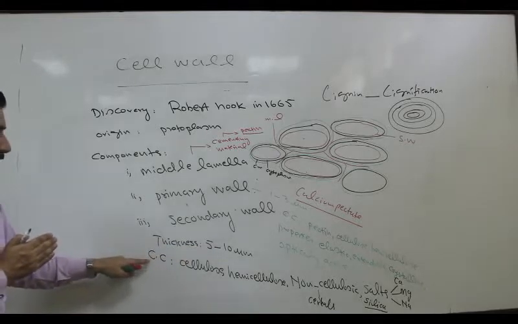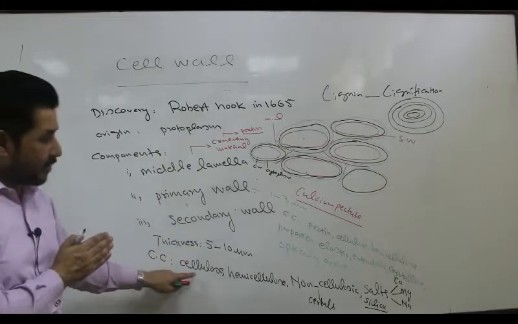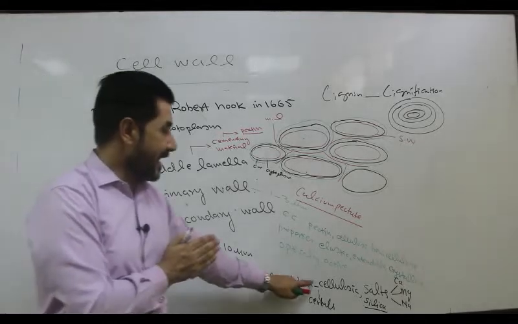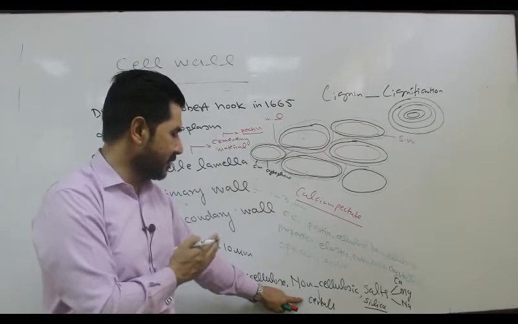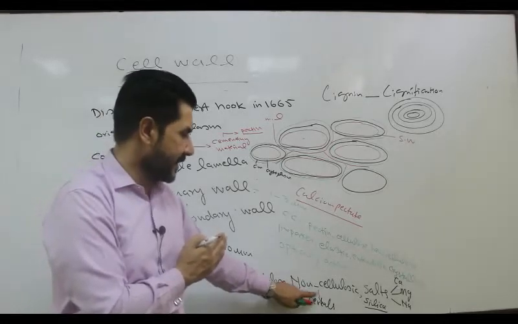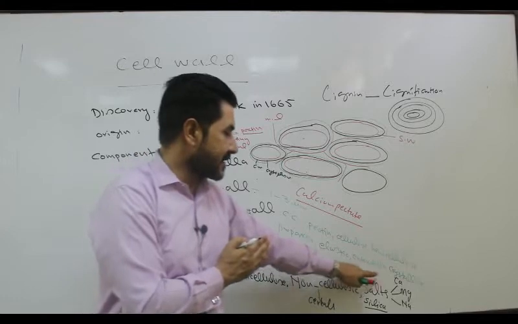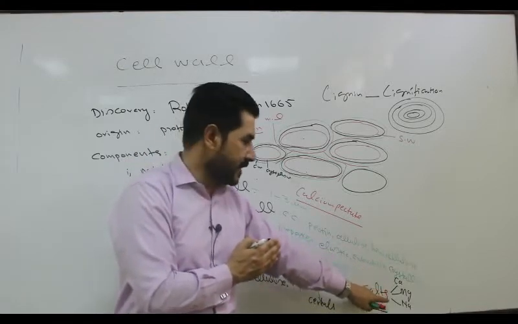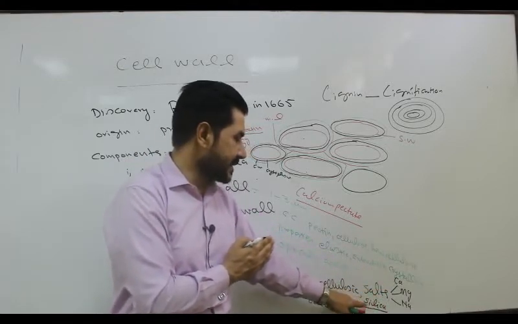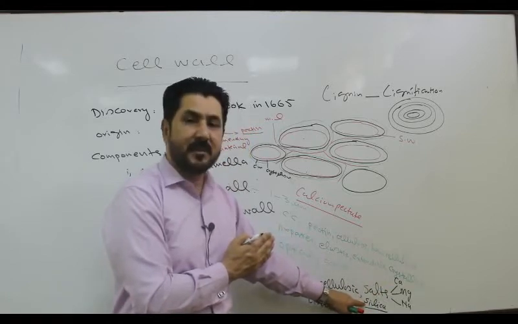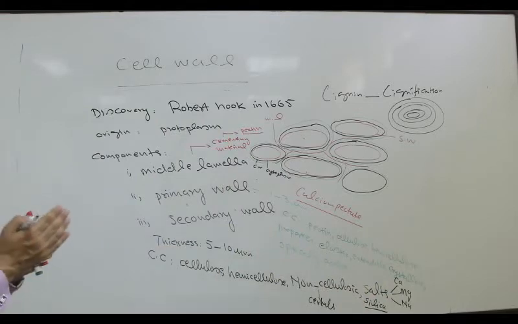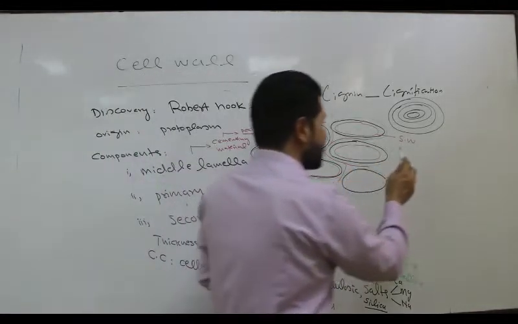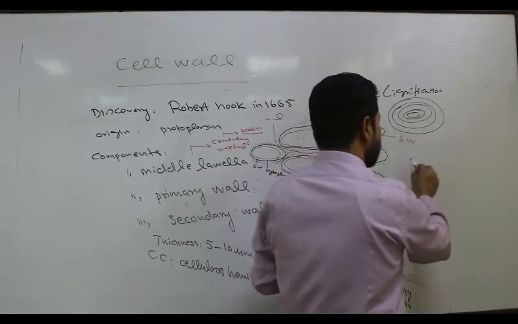Chemical composition suggests that it consists of cellulose, hemicellulose, non-cellulosic material, for example in the cereals, that is glucan, arabinose, etc. Salts are present, that is salts of calcium, salts of magnesium and salts of sodium. Besides salts, some cell walls of the plant are also deposited with silica, which gives a shiny and coarse appearance to the cell wall. Now, what is the significance of the commercial use of what?